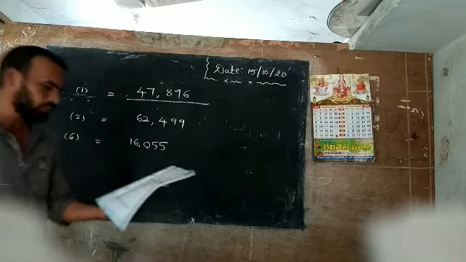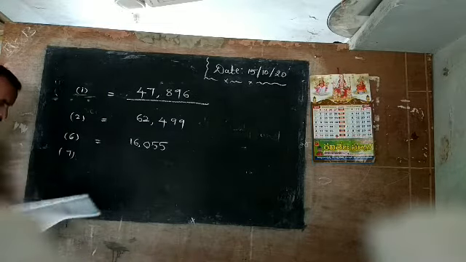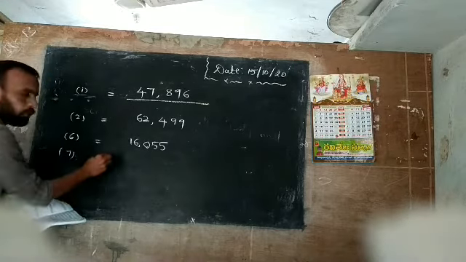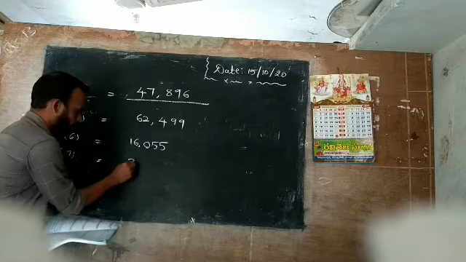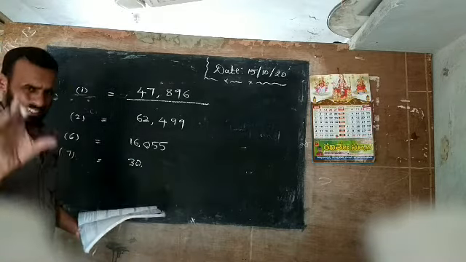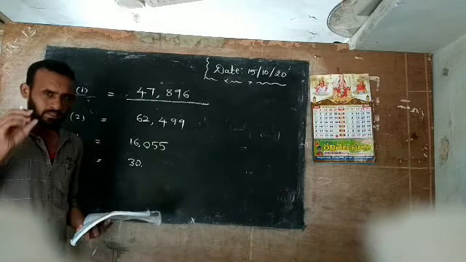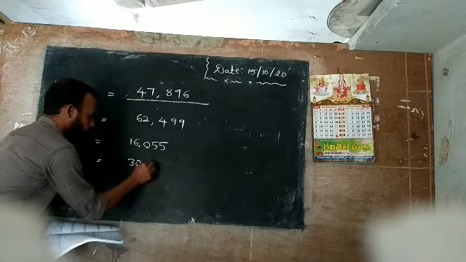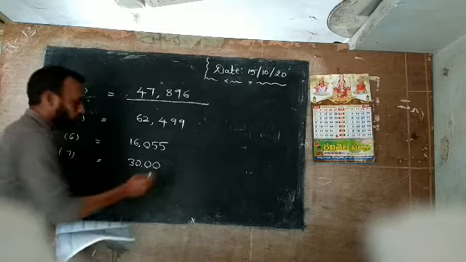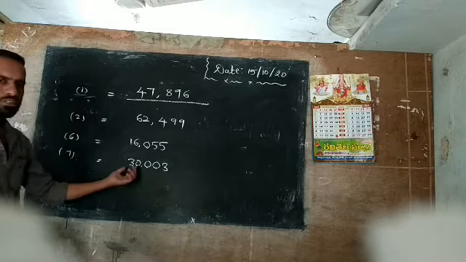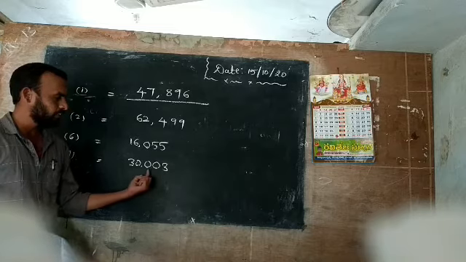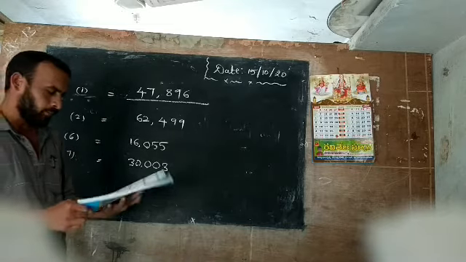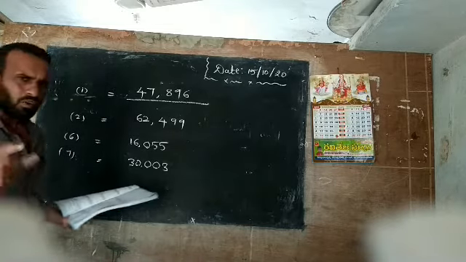So next one, again the same kind of question. The seventh question. Carefully listen here. 30,003. You know 30,000 means 30,000. Only 3 is given there. The hundreds place is not given. The thousands place is also not given. Only 30,000 and 3 are given. That's why the thousands place is 0 and the hundreds place is 0. You write only 3. What is this? 30,000 and 3. Ones, tens, hundreds, thousands and 10,000s. Okay, very easy problem.